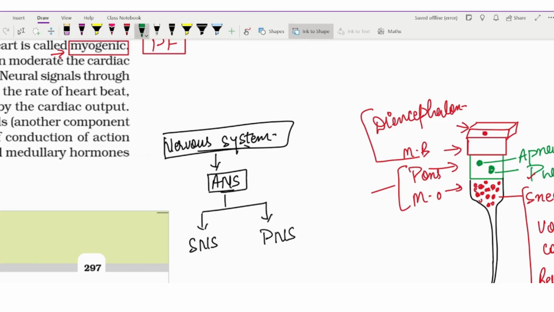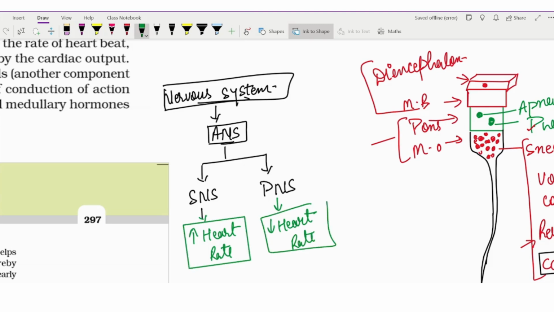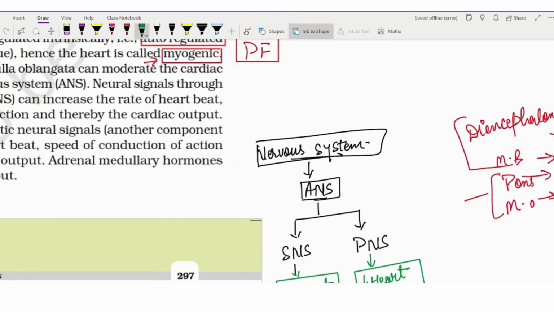Remember that the sympathetic nervous system always increases the heart rate, while the parasympathetic nervous system always decreases the heart rate. Okay, it is important to know which one increases and which one decreases. So the parasympathetic nervous system will decrease the heart rate and the sympathetic nervous system will increase the heart rate. These are the important terms we should know, as given in our book.